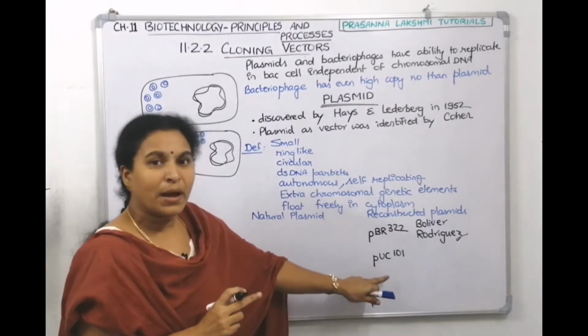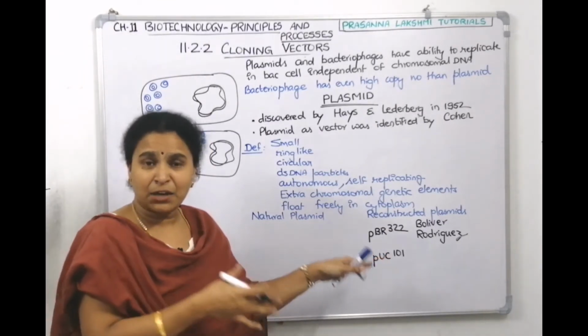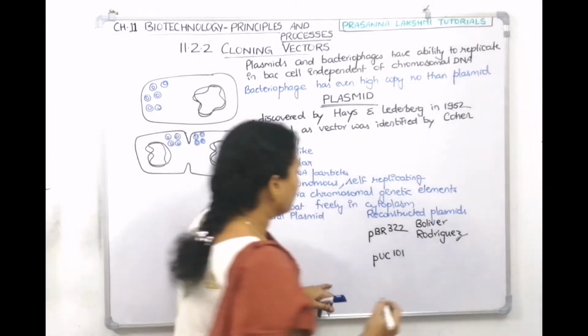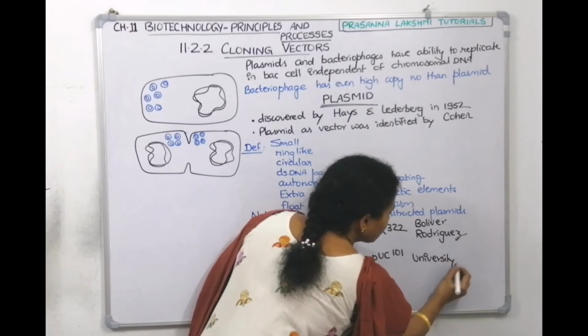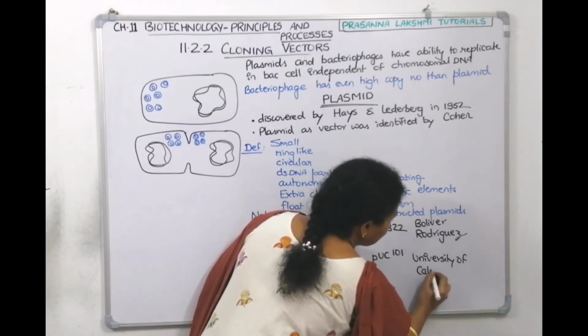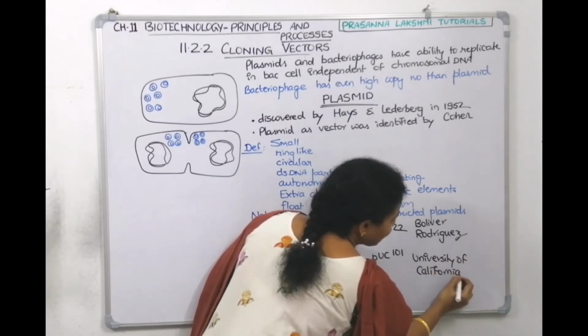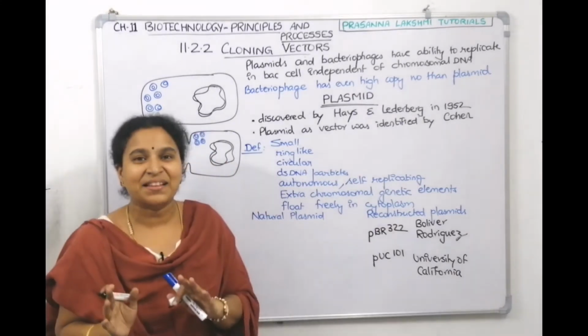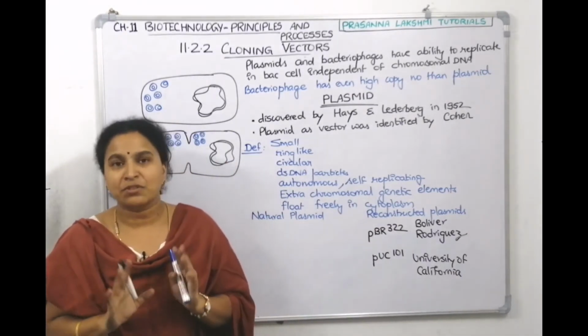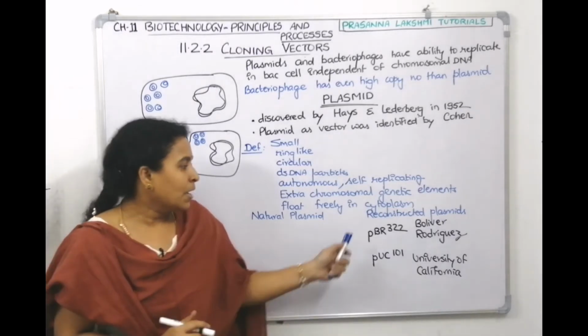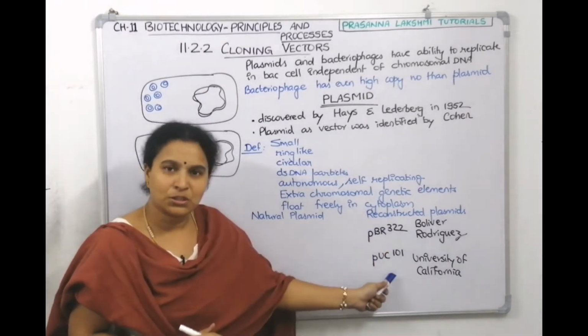PUC, in that U and C stands for the place where it was made. PUC stands for University of California. So the scientists did not take the credit here. The credit is given to the university where it was made. So the two constructed vectors which we will study are PBR 322 and PUC vector.